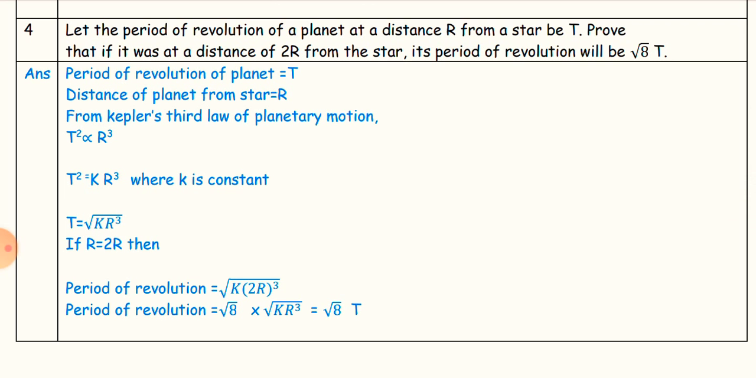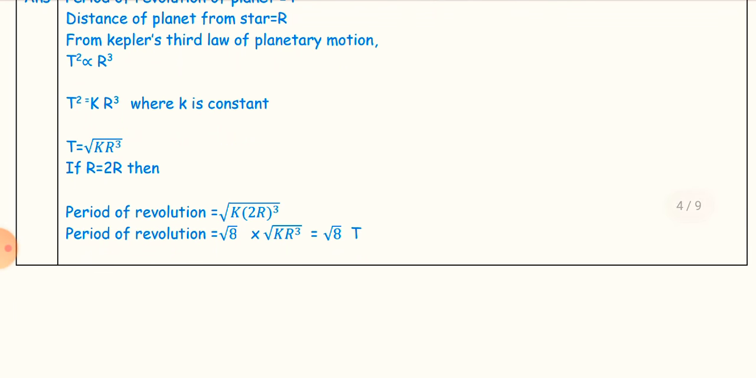Fourth question: let the period of revolution of a planet at a distance r from a star be T. Prove that if it was at a distance of 2r from the star, its period of revolution will be root 8 T. Answer: the period of revolution of the planet is T. The distance of the planet from the star is r. From Kepler's third law of planetary motion, T square is directly proportional to r cube. T square is equal to k r cube, where k is a constant. T is equal to under root k r cube.